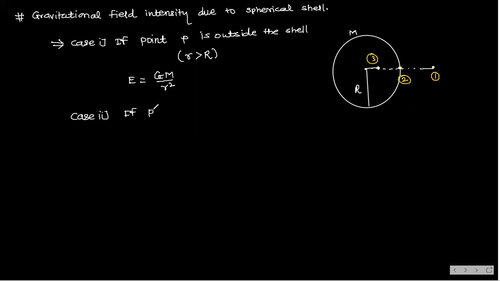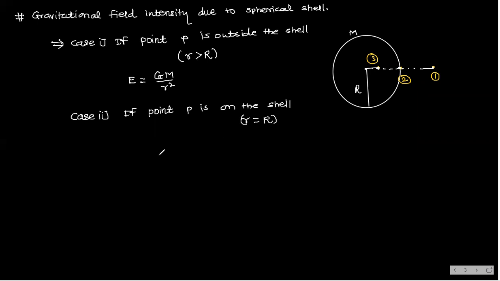Next case, that is case number two, if point P is on the shell. Now tell me, small r is equal to capital R. Who will tell me the gravitational field intensity?